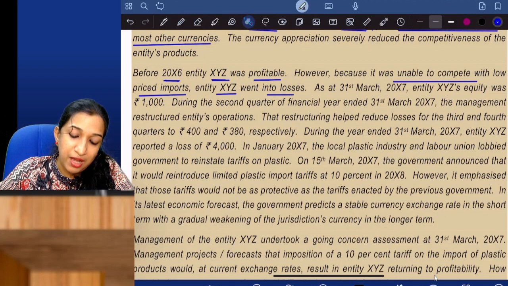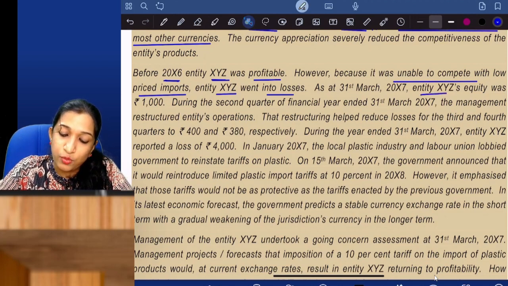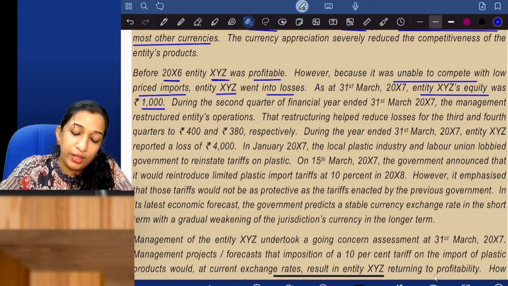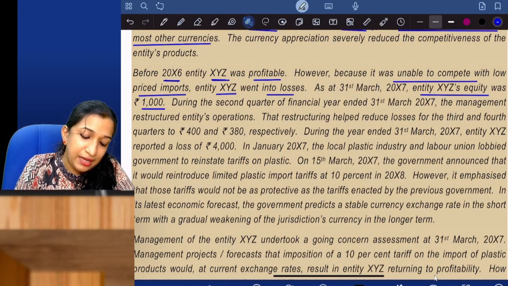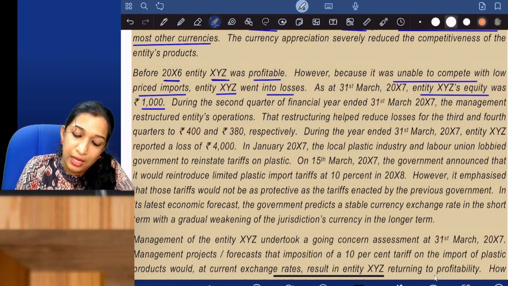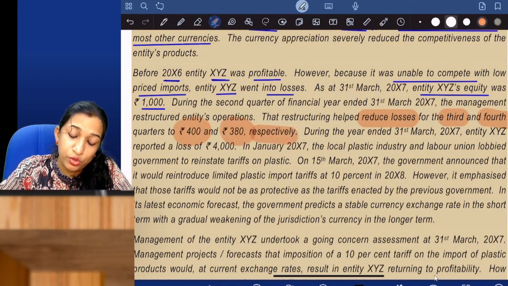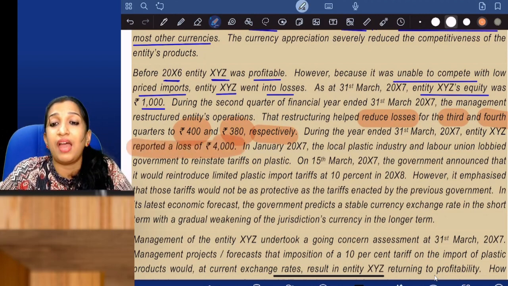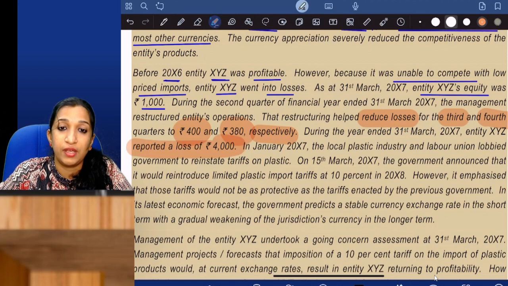As at 31st March 2017, entity XYZ's equity was 1,000, net assets was 1,000. During the second quarter, the management restructured the entity's operations. The restructuring helped reduce losses for the third and fourth quarters to 400 and 380 respectively. Okay, reduce losses. During the year ended 31st March 17, entity XYZ reported a loss for the current year. We have a total loss of 4,000.